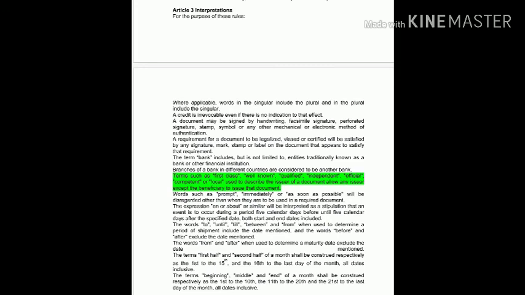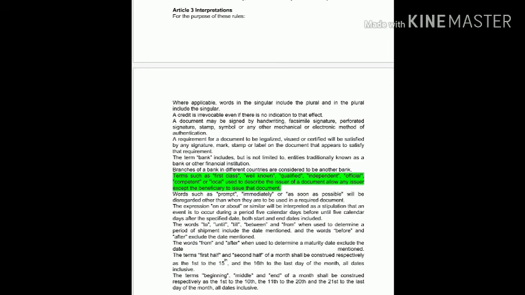The expression on or about or similar will be interpreted as a stipulation that an event is to occur during a period 5 calendar days before until 5 calendar days after the specified date. Both start and end dates are included. So these terms we usually write for shipment period.